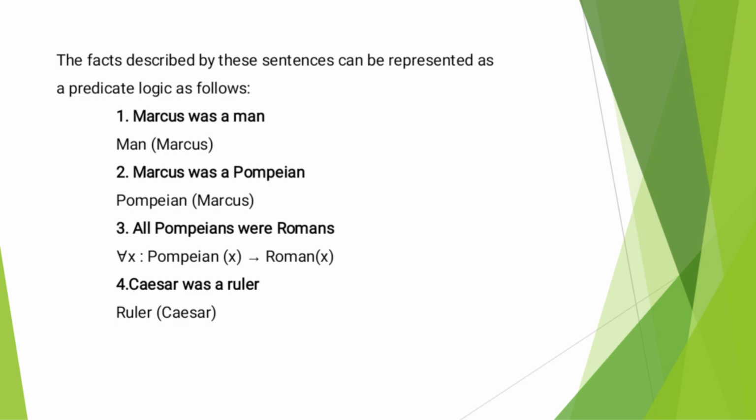Marcus was a man means man of Marcus. Marcus was a Pompeian means Pompeian of Marcus. All Pompeians were Romans means for all x, Pompeian of x implies Roman of x. That is a common statement for all. Then Caesar was a ruler means ruler of Caesar. Thank you.